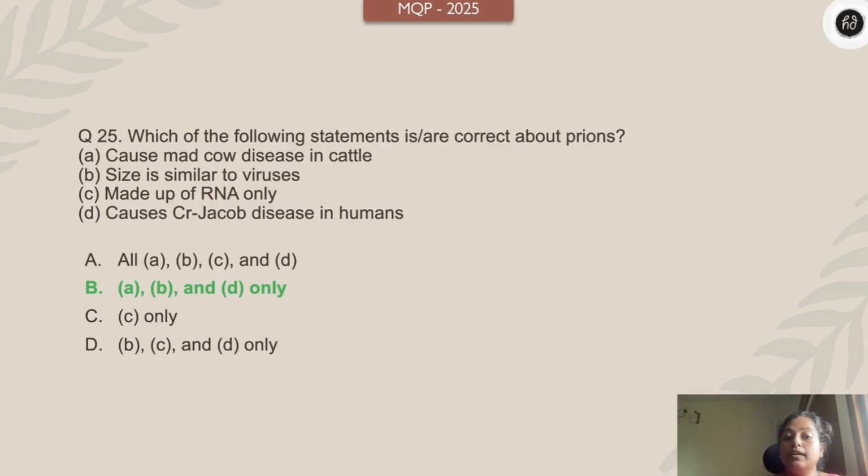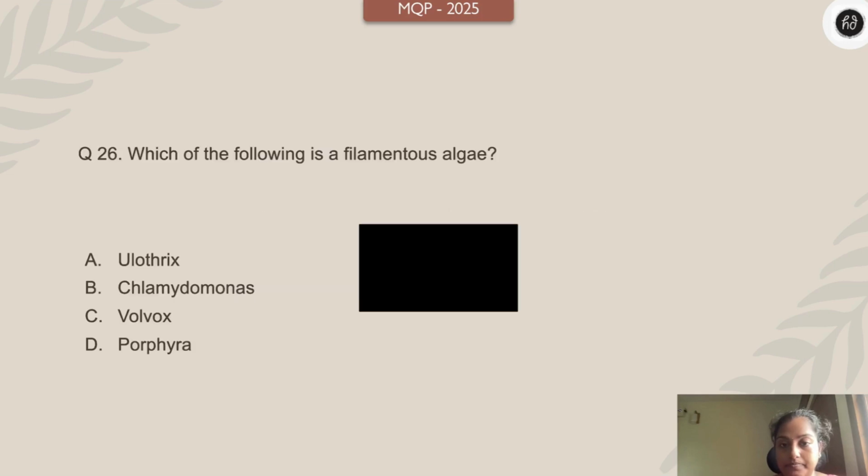It causes mad cow disease in cattle. Size is similar to viruses. Causes Creutzfeldt-Jakob disease in humans. But children, in viroids is where you can see the RNA, not in prions, right? Viroids, you can see the RNA.